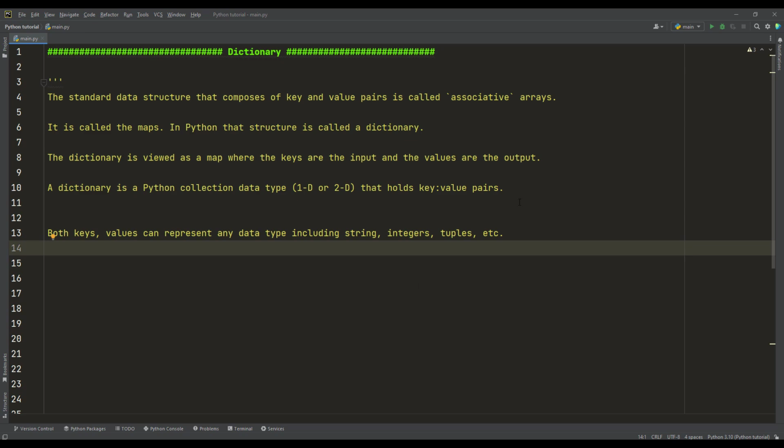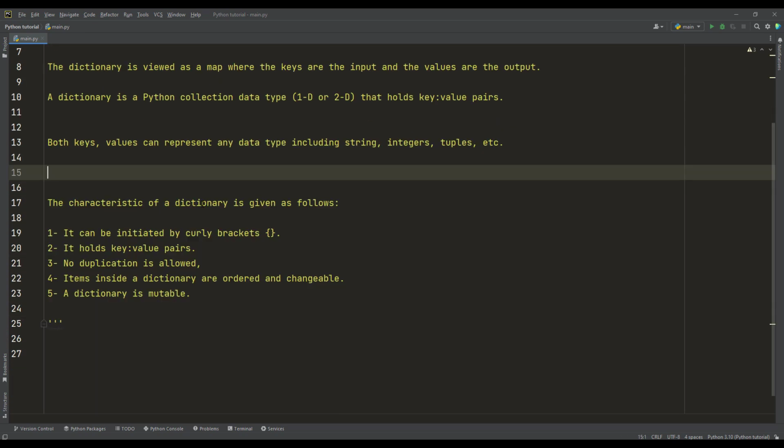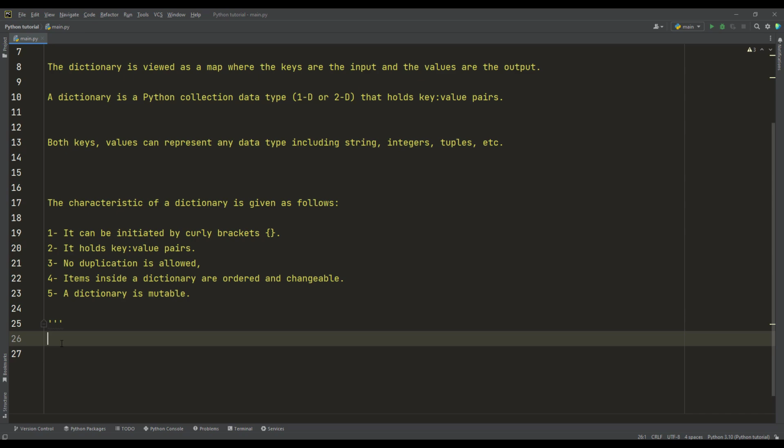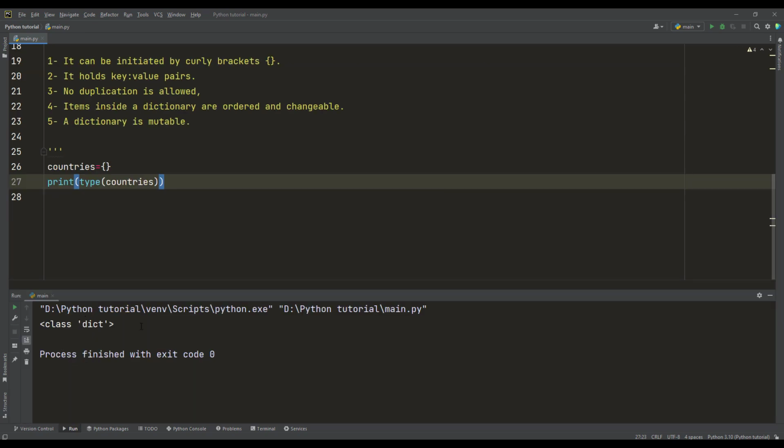For this dictionary, there are some characteristics. Okay, the characteristics of a dictionary. The first characteristic: it can be initiated by curly brackets. So for example, countries will be a dictionary object, and this is initiated by curly brackets. If I want to print the type of the countries variable, it will be dict.